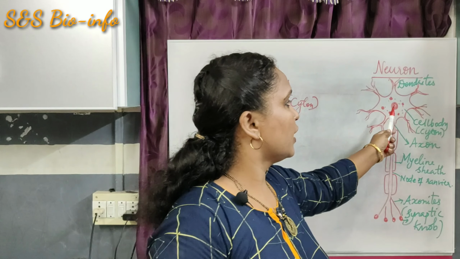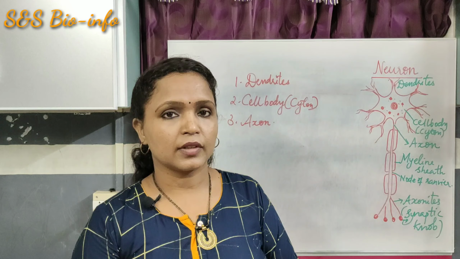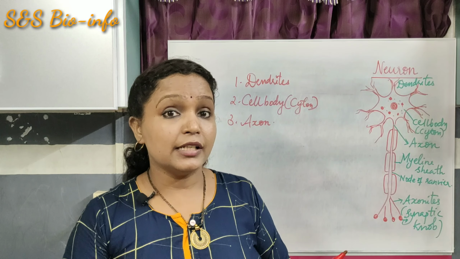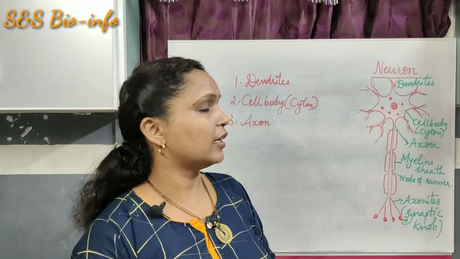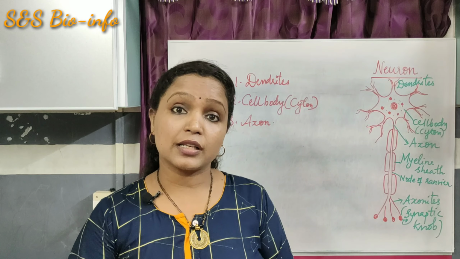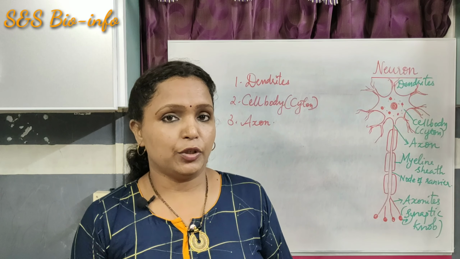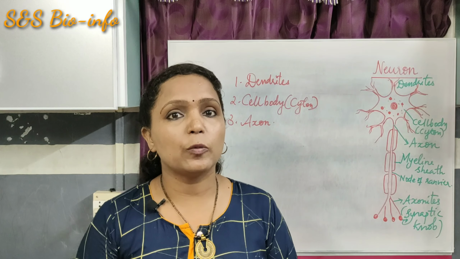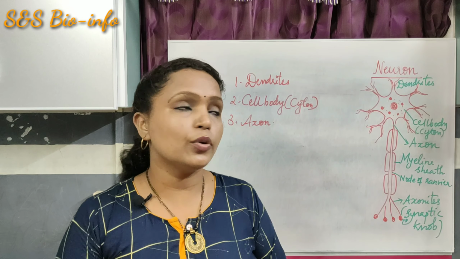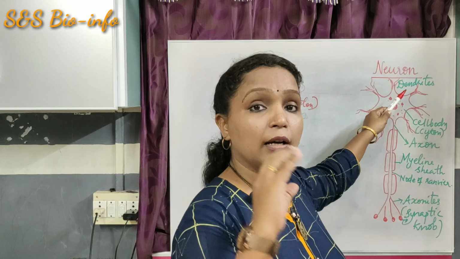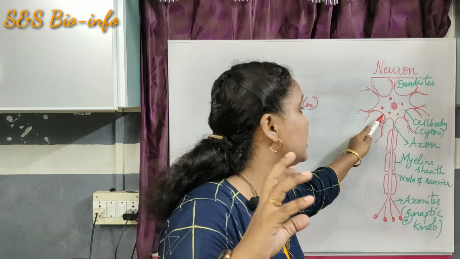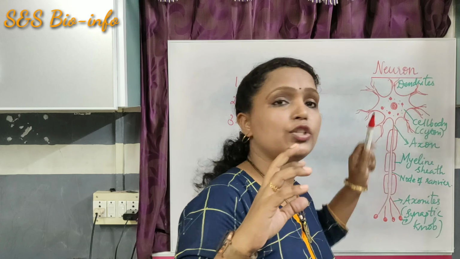Okay, here you can see the cell body. It is a normal cell, but it is branched and elongated. It has cell organelles like other animal cells, such as mitochondria, Golgi bodies, endoplasmic reticulum, nucleus and nucleolus. Here, you look at the main part of the neuron, that is the cell body or cytosol.